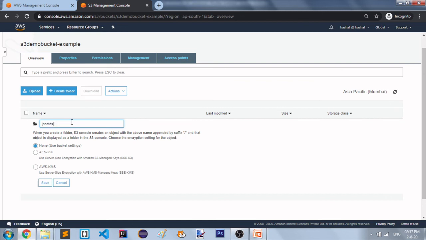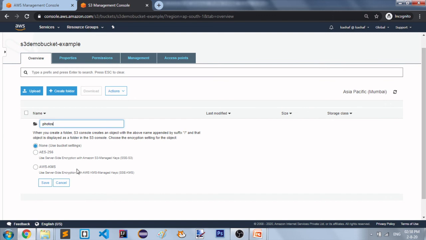I am giving the name photos. This is my folder name, and you can set some encryption. Encryption will be applicable for this folder. You can select none, which means there is no encryption. You can set AES-256, which is S3's encryption, and you can set AWS KMS.